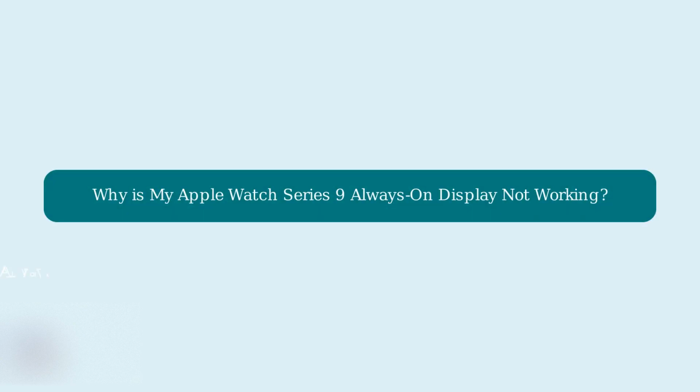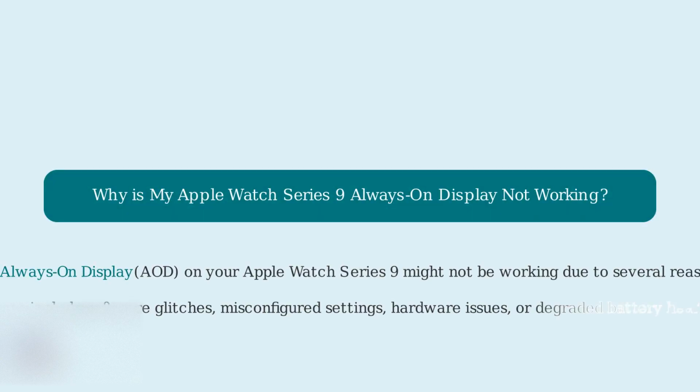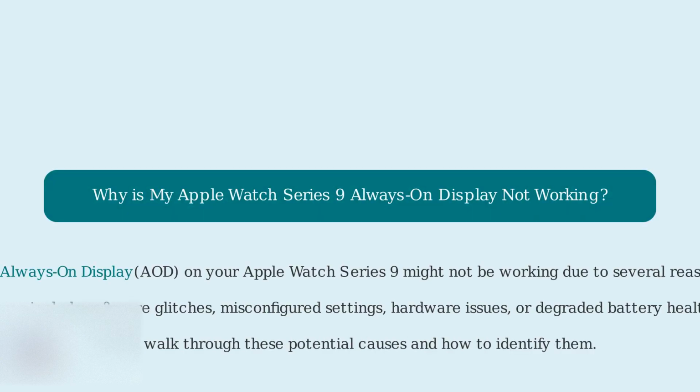Why is my Apple Watch Series 9 always on display not working? The always on display on your Apple Watch Series 9 might not be working due to several reasons. These include software glitches, misconfigured settings, hardware issues, or degraded battery health. We'll walk through these potential causes and how to identify them.